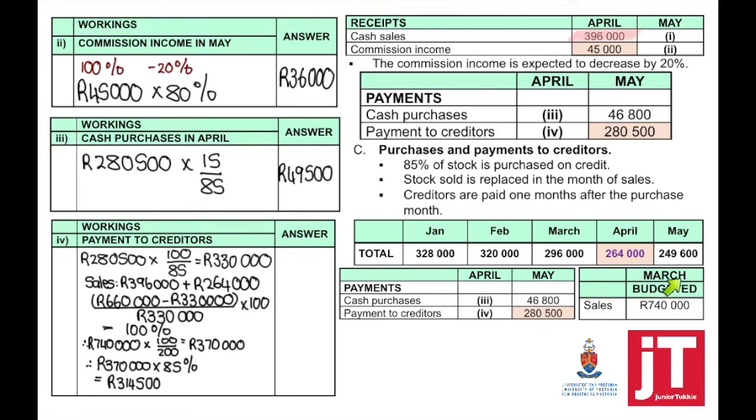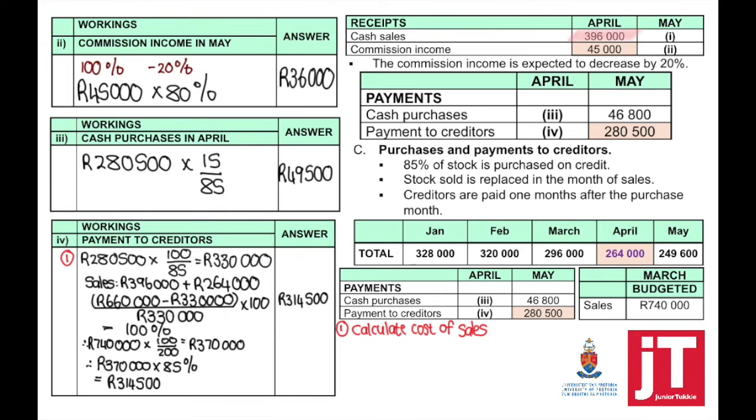A reminder, they provided us with the total sales of March. This means we can now calculate the cost of sales by taking sales times 100 divided by 200 equals my cost of sales. 85% of stock is purchased on credit, which means that is the payment to our suppliers in April. So there's a lot of things involved here.